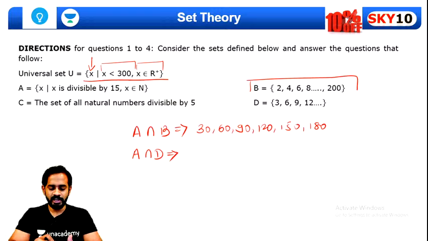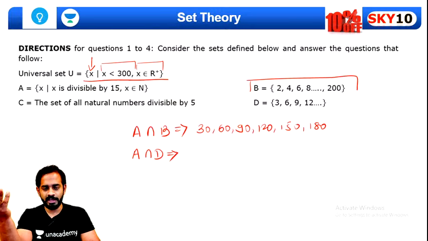It's a very simple thing. A consists of all the multiples of 15 and D consists of all the multiples of 3.